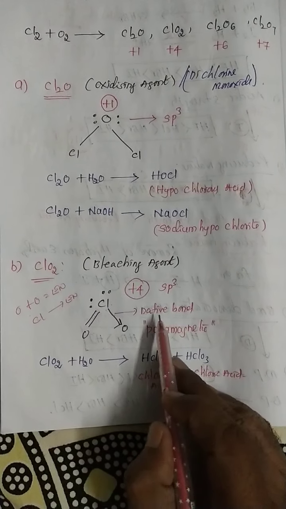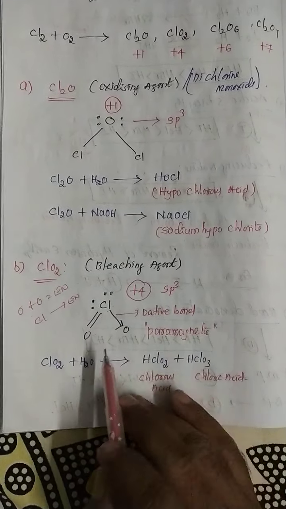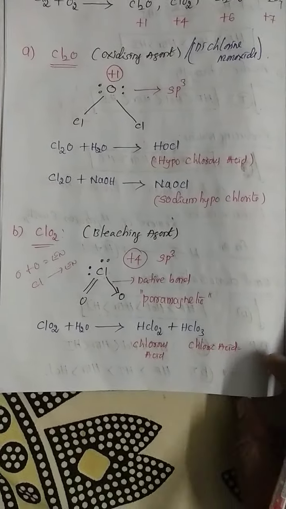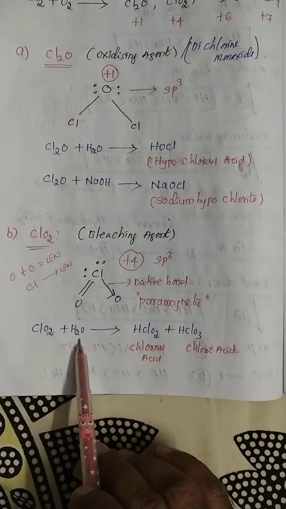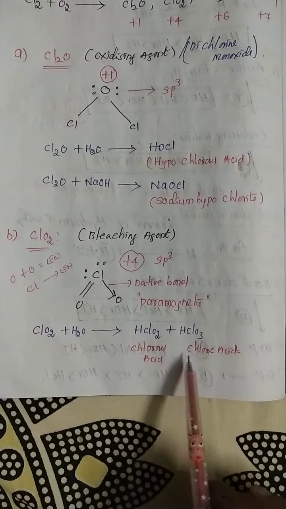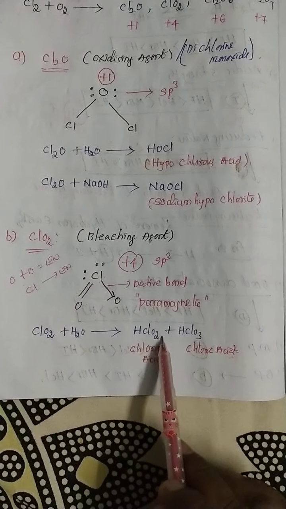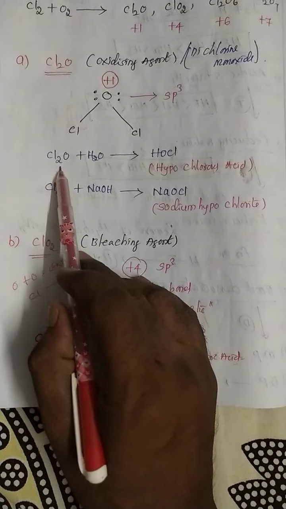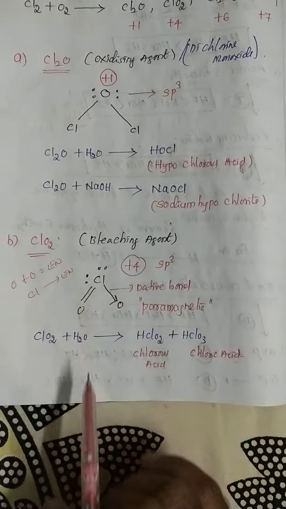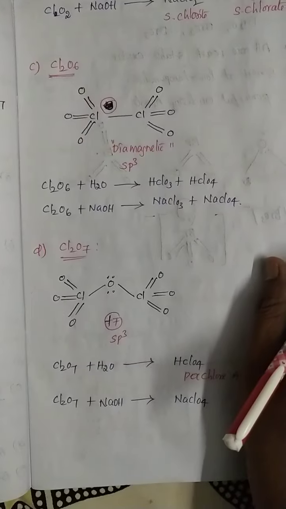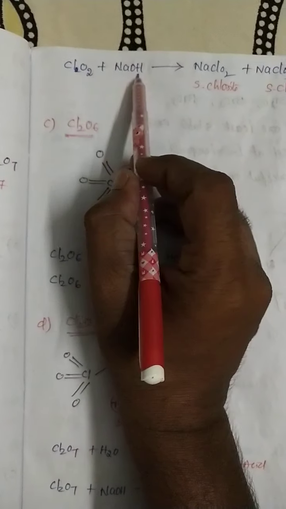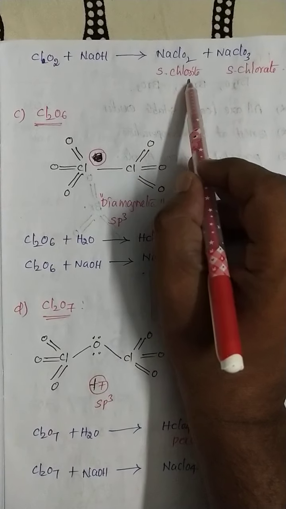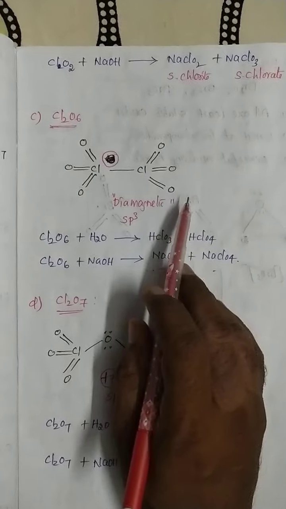So sp3 hybridization, it's a dative bond, it's a paramagnetic substance. It means ClO2 acts with paramagnetic behavior. It's nothing but magnetic behavior. So here ClO2 whenever reacted with water, chlorous acid and chloric acid are formed. HClO2, HClO3. Important, two different types of acids are formed. But here Cl2O, only one acid is formed. Keep it in your mind. Next, my dear students, ClO2 is reacted with sodium hydroxide, NaClO2 and NaClO3, sodium chlorite, sodium chlorate, two different types of salts are released.